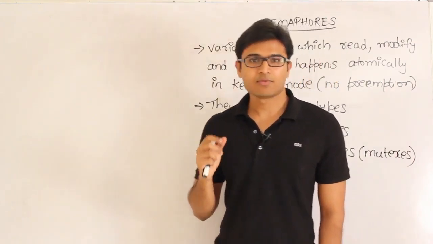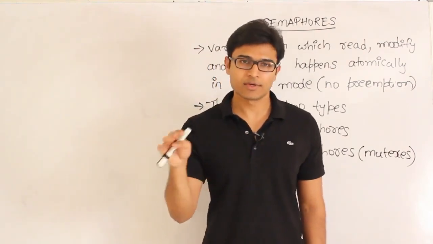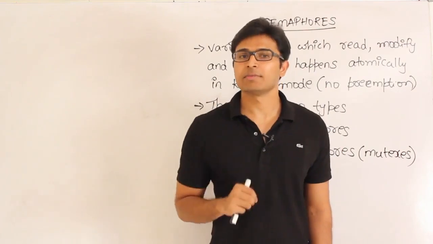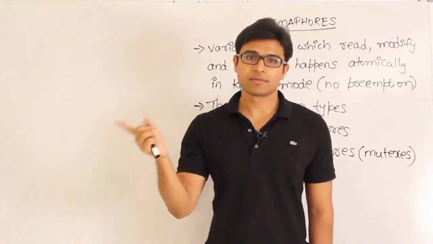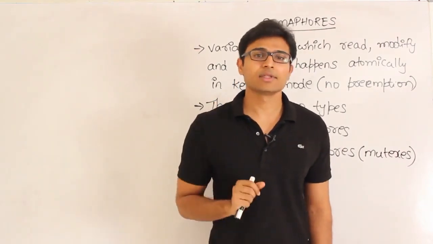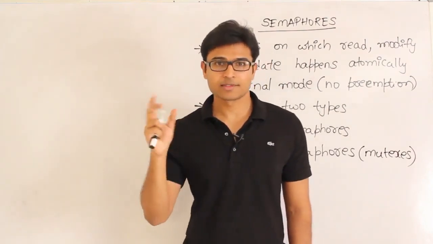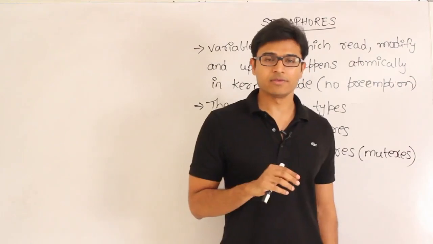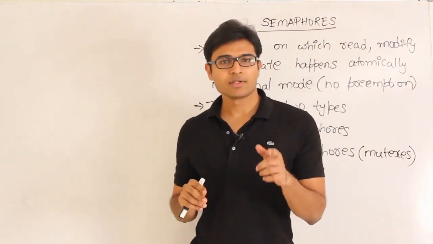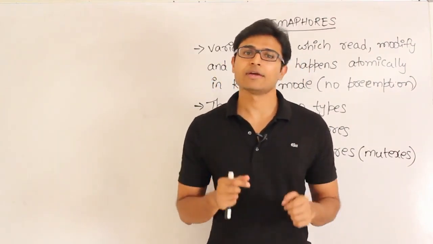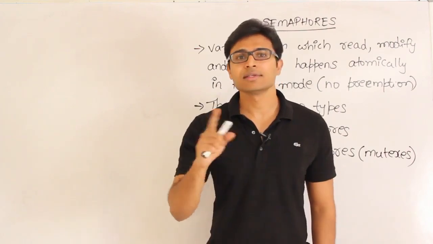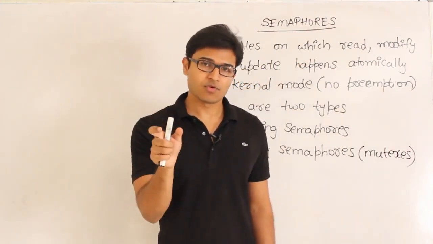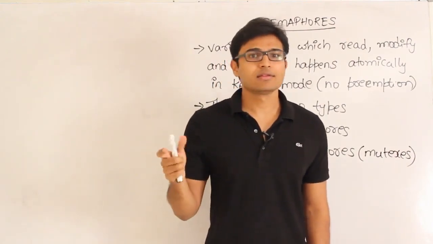But then the problem with semaphores is if they are implemented at the user level, then at the same time someone will try to store a wake up signal in the semaphore and someone will try to use the wake up signal, and the same inconsistency problem will happen because of race conditions, just like I have shown you in the first example in the video on the need for synchronization. When two processes are trying to access the same variable like count, the value of count gets inconsistent, right? I have shown you with an example. So similarly, if I use this semaphore at the user mode, then again the same problem arises.